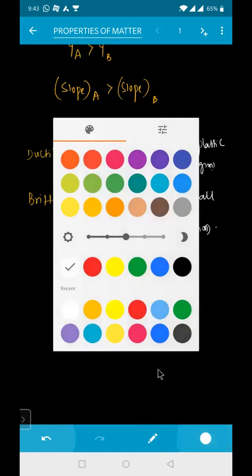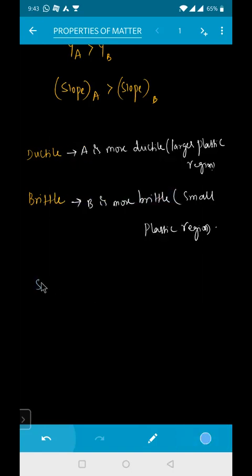So if I'm talking about a stronger material, which is a strong material, beta? A is stronger than B, na? Because this is ductile, na? It is not easily breakable. Larger plastic region. So the strong material is A. It is stronger than B.